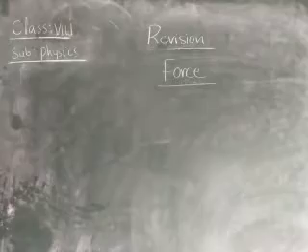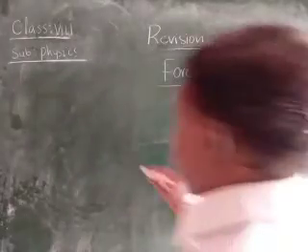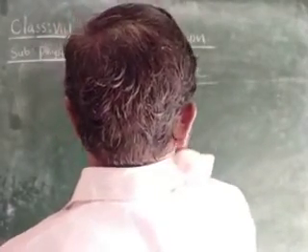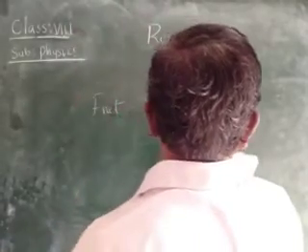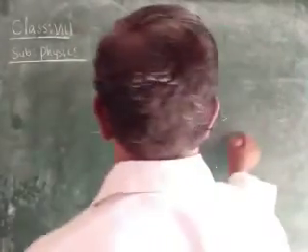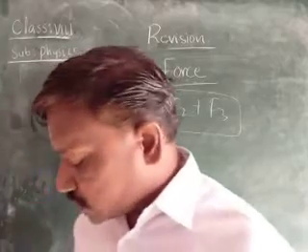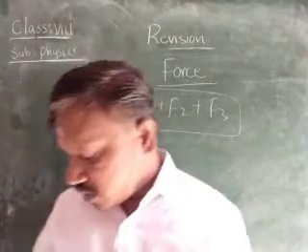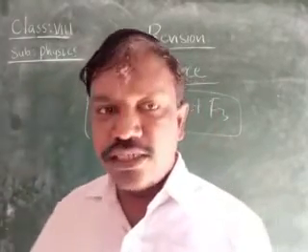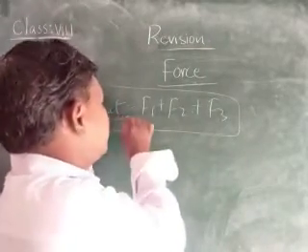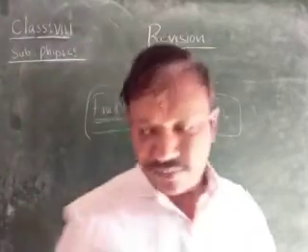Net force is given by the sum of the forces acting on an object. That is, the algebraic sum of all the forces acting on a body is known as net force, and it is denoted by F net. Normally we write it as F net.